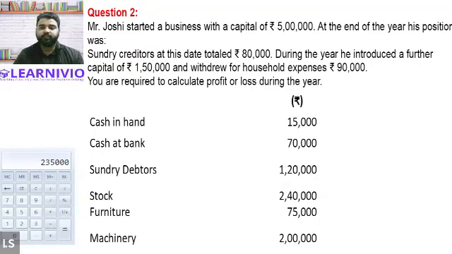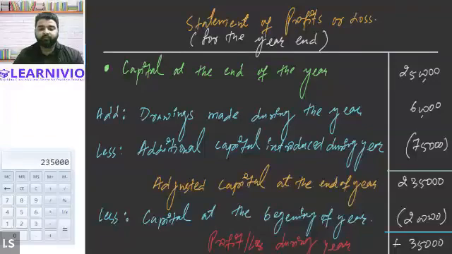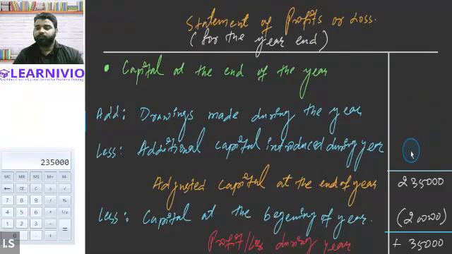First of all, just prepare the statement of profit and loss. And in order to calculate closing capital, we will have to prepare a working note. And I'll explain to you how we do that. So first of all, both of you prepare the statement of profit and loss account. Do it quickly. Let me know when you are done.